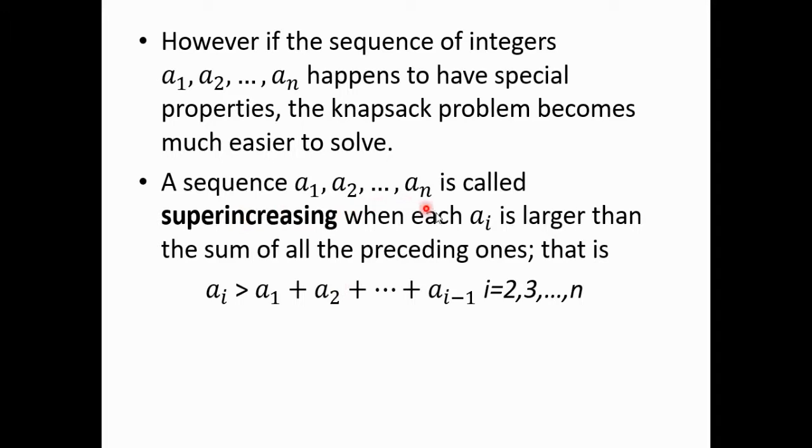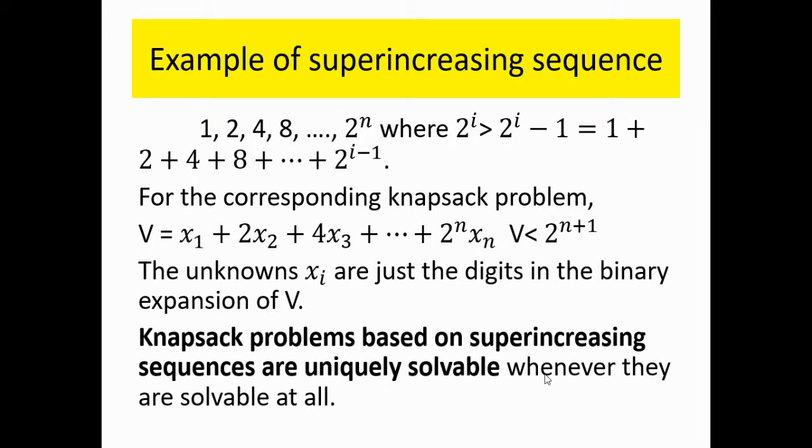Let's see that a sequence a1, a2, an is called super increasing when each ai is larger than the sum of all the preceding ones. That is, ai is greater than a1 plus a2 and so on up to ai minus 1. Such a sequence with this property is called a super increasing sequence. So if in a knapsack problem the sequence a1, a2, an is super increasing, then that problem can be easily solved.